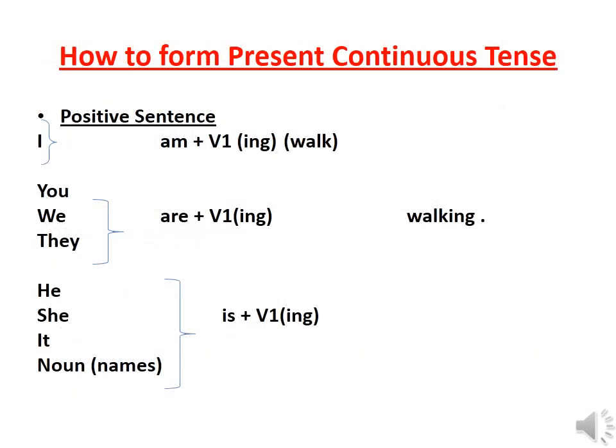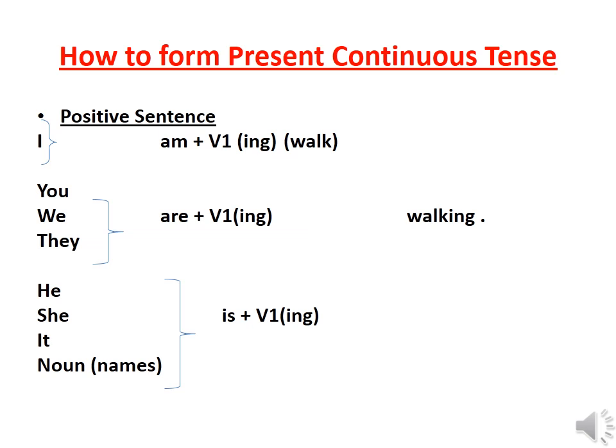Now look at the subjects, then we will decide which auxiliary verb will go with it. Now take I, which is the subject. With I, we always use am and nothing else. Then the V1 form of the verb along with ing. Suppose we take the verb walk, which is the base form of the verb, and when we add ing to it, it becomes walking. So the sentence is I am walking.